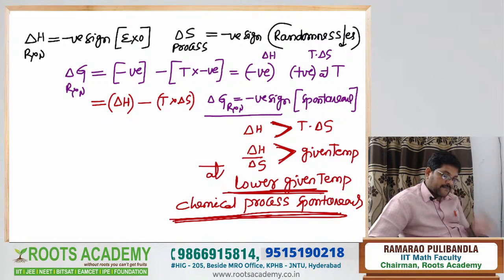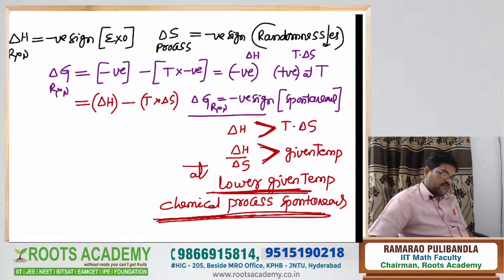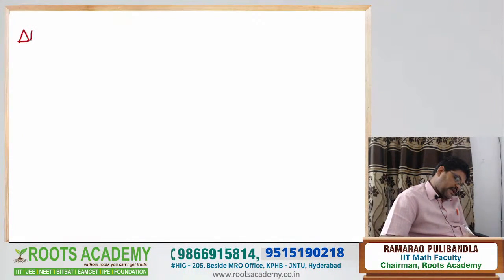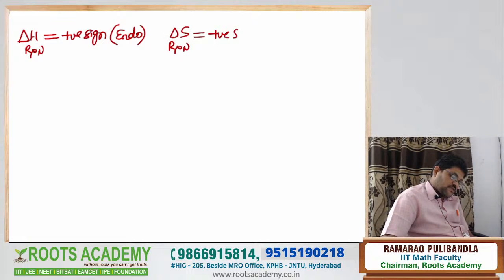Understood? Nice. And see the next point, the last point. Delta H of reaction is positive sign. Positive sign means endothermic nature, right? And delta S of the reaction is given as positive sign. Positive sign means randomness increases.